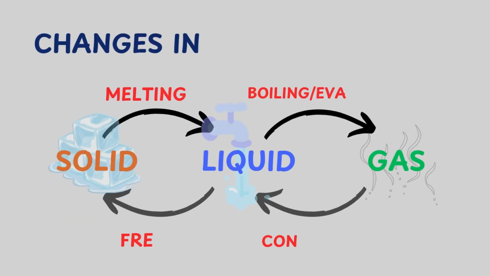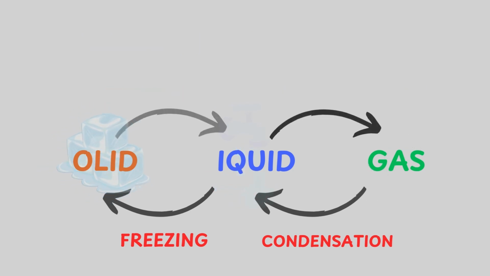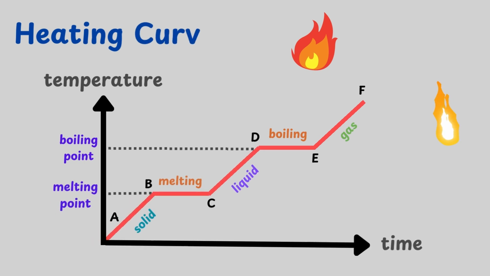The three states of matter, solid, liquid, and gas, can become one another. The different processes that happen are: solid to liquid is melting, liquid to gas is boiling or evaporation, gas to liquid is condensation, and liquid to solid is freezing. We can also interpret changes of state in a heating and cooling curve.